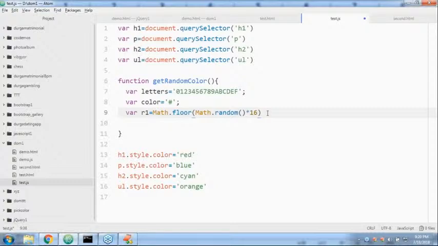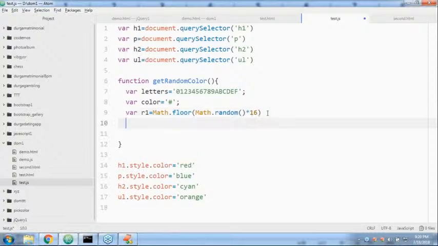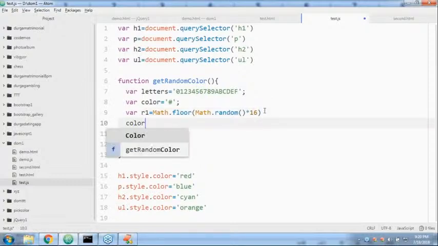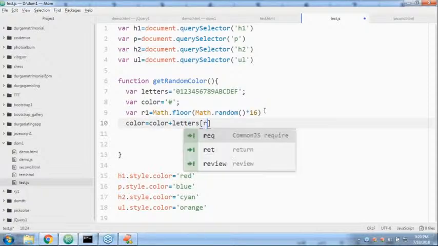But now my target is, take special care, sir. It is going to generate some random number. Related to this random number, I have to select the corresponding character and add that character to the color. So color is equal to color plus letters of R1.